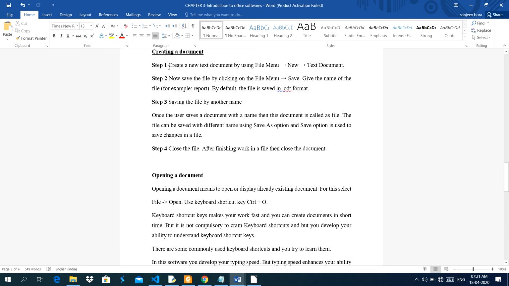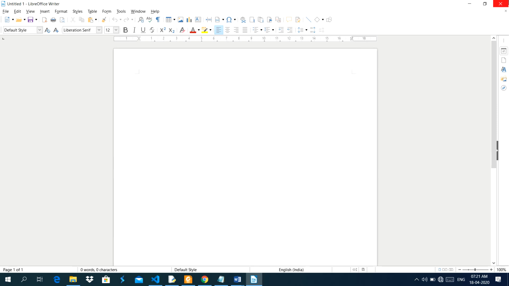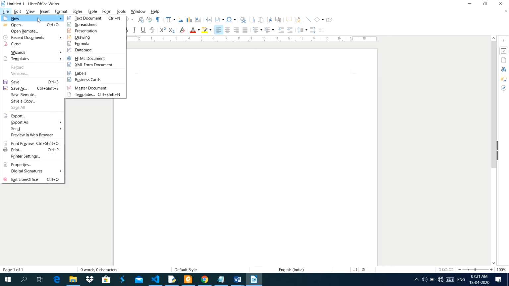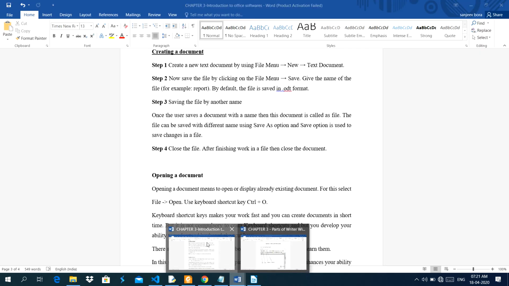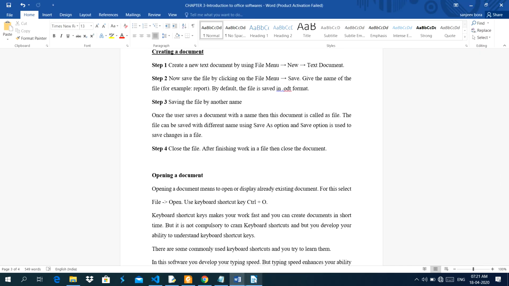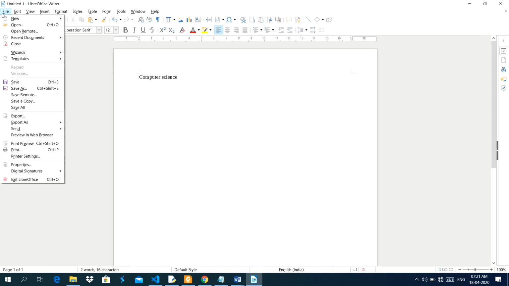Now the first step is creating a document. How to create a document? First you select this one option. See, this is the first screen of LibreOffice Writer. Now how will you create a document? You go to this option, text document. Then once you create a document, like here I am creating this document, computer science, then you save it.